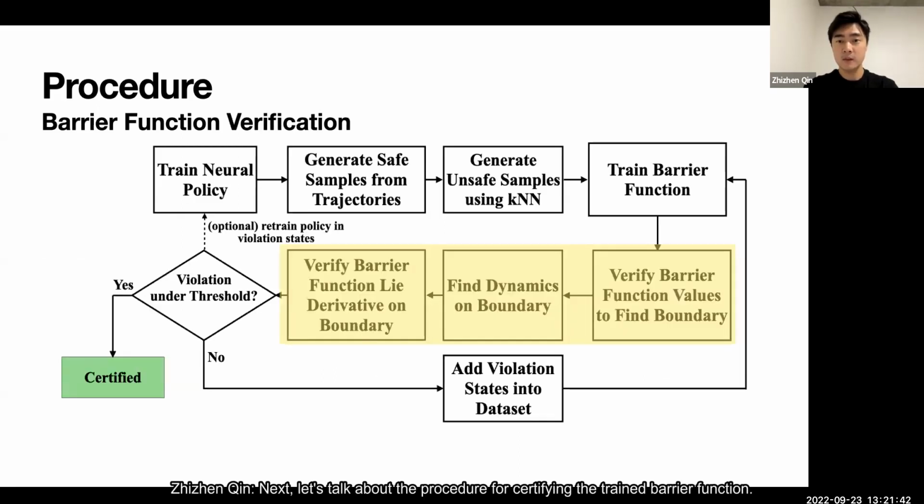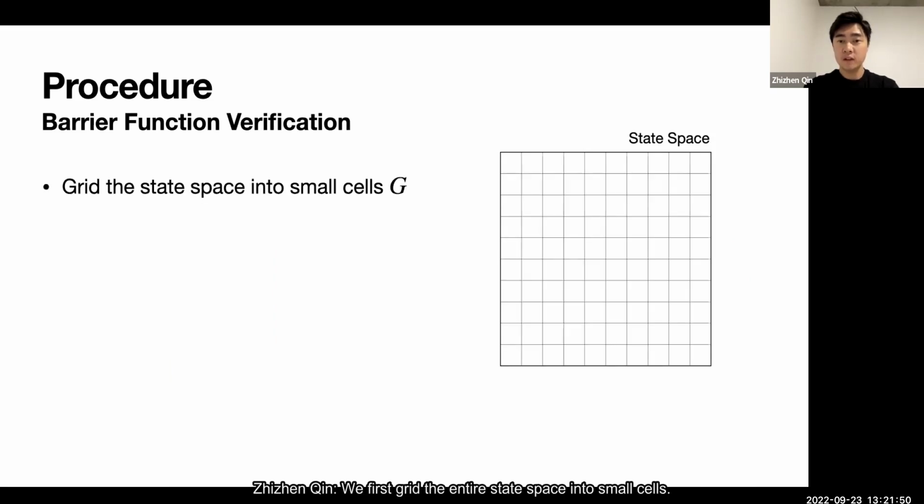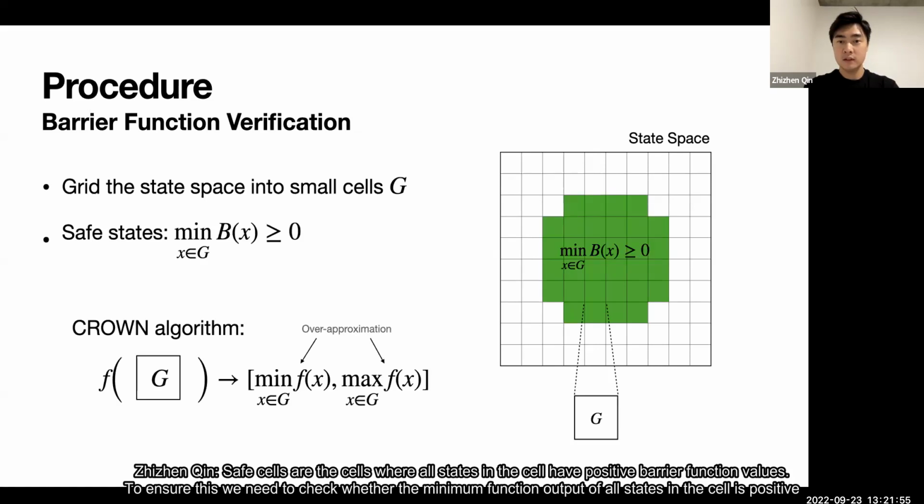Next, let's talk about the procedure for certifying the trained barrier function. Let's work with an example state space shown on the right. We first grid the entire state space into small cells. Safe cells are the cells where all states in the cell have positive barrier function values. To ensure this, we need to check whether the minimum function output of all states in the cell is positive.